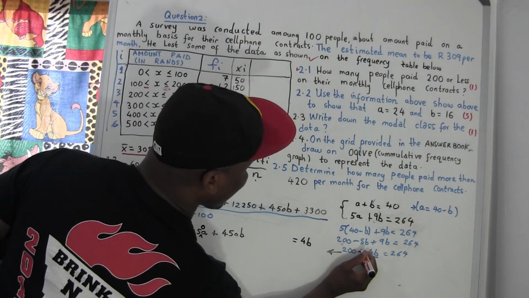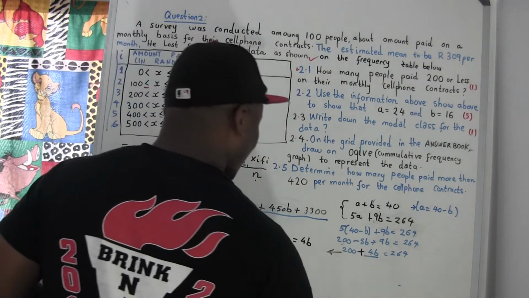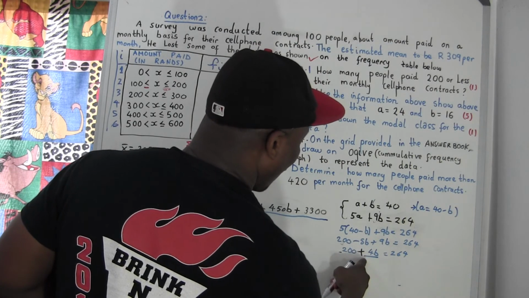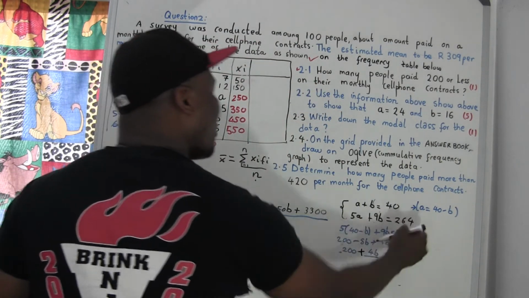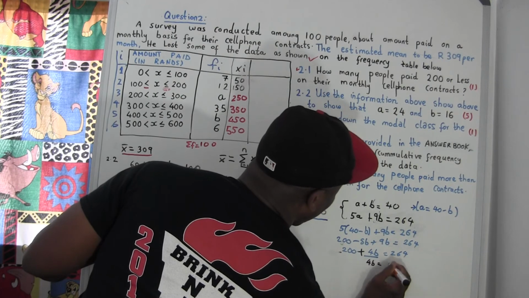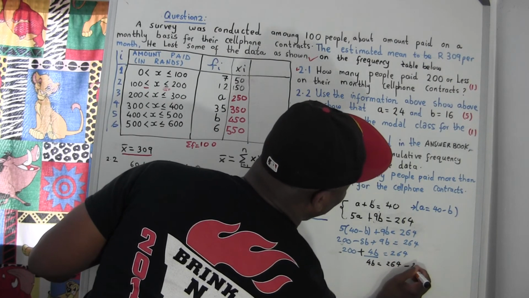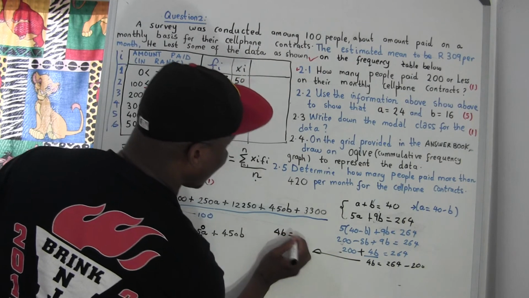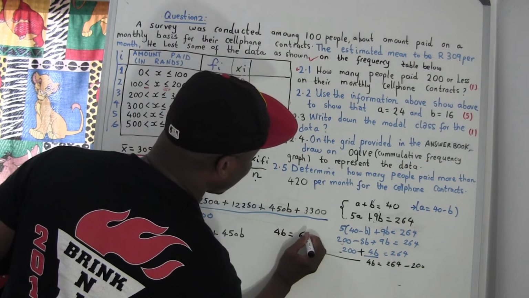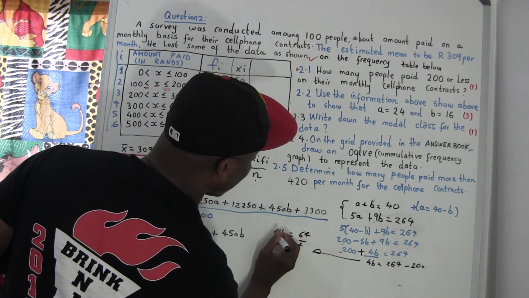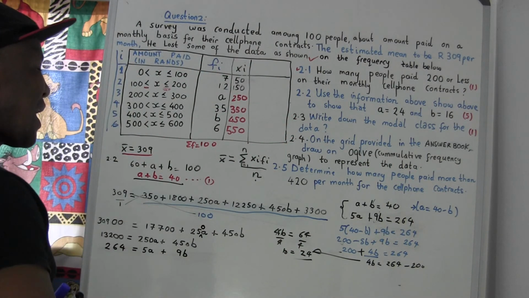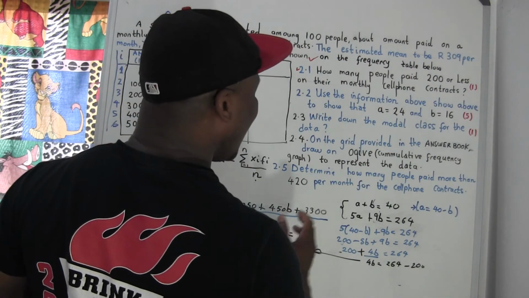Oh, excuse me, my apologies. I was wrong. Excuse me, sorry. It's not supposed to be negative, because minus 5b plus 9b is positive 4b. So when 200 goes, it's going to be 4b equal to 264 minus 200. So finally, I can finish here. So, okay, 4b equal to 264 minus 200 equal to 64. Divided by 4, divided by 4, b equal to 16. It's true. Our b equal to 16.